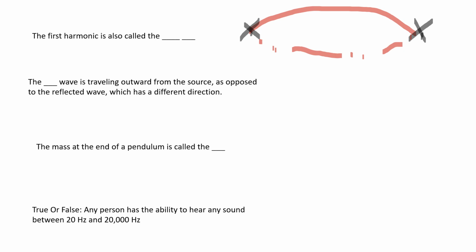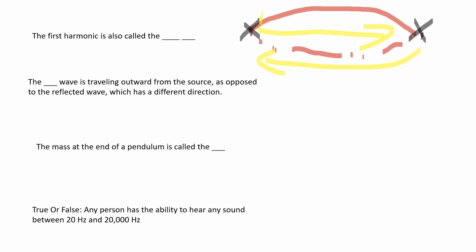This next question: the wave that is traveling outward. In my guitar string, I pluck it and my wave energy goes this way before it gets to the other end and it comes back. Well, the outgoing wave from wherever the energy was inputted is called the incident wave, as opposed to the reflected wave, which is the one that bounces off and comes back. The mass at the end of the pendulum is called a bob.